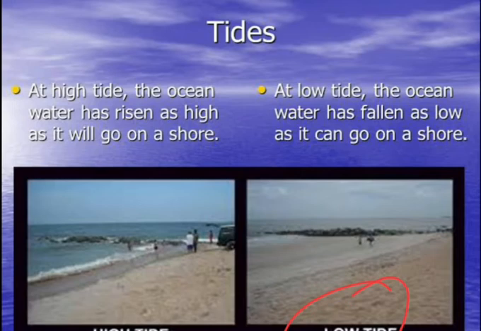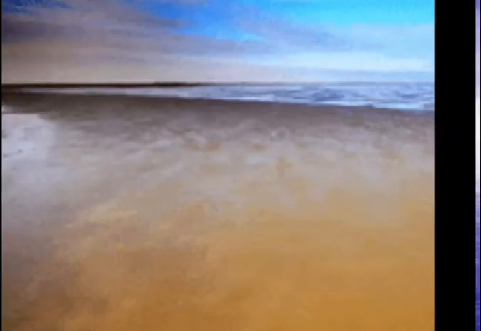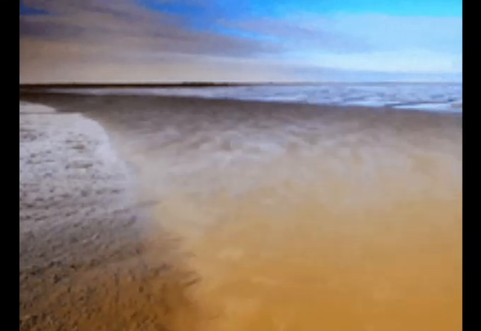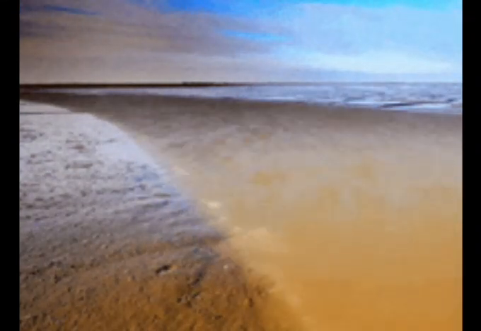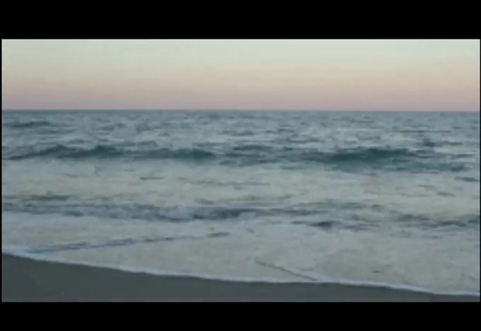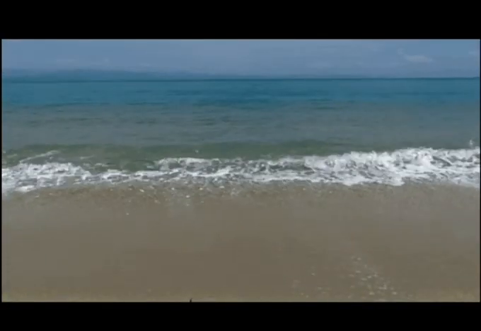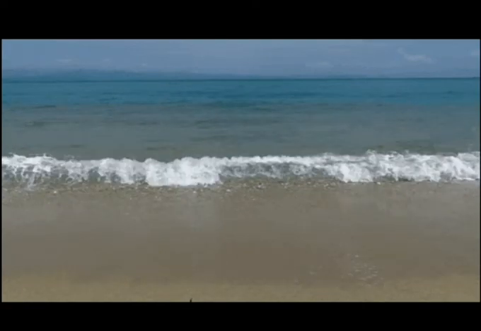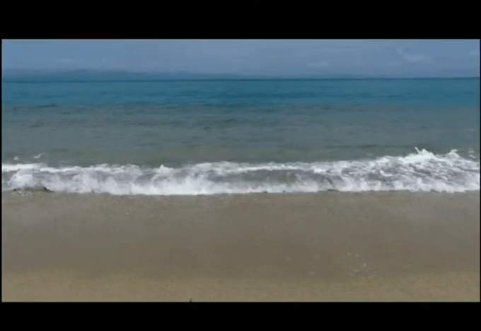Now, got it? Here you can see the picture of high tide and low tide also. At high tide, the ocean water has risen as high as it will go on a shore. And at low tide, the ocean water has fallen as low as it can go on a shore. Here you can see the pictures of the tides also, a moving picture.